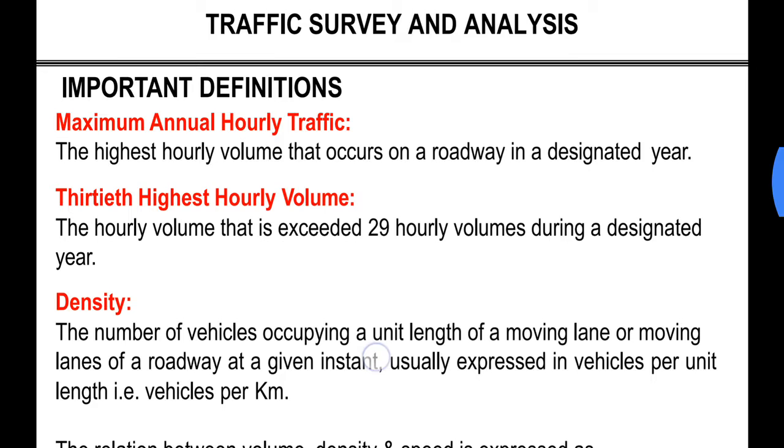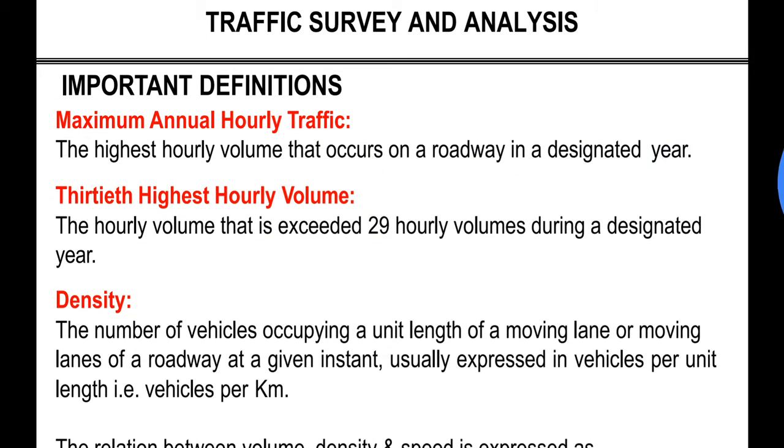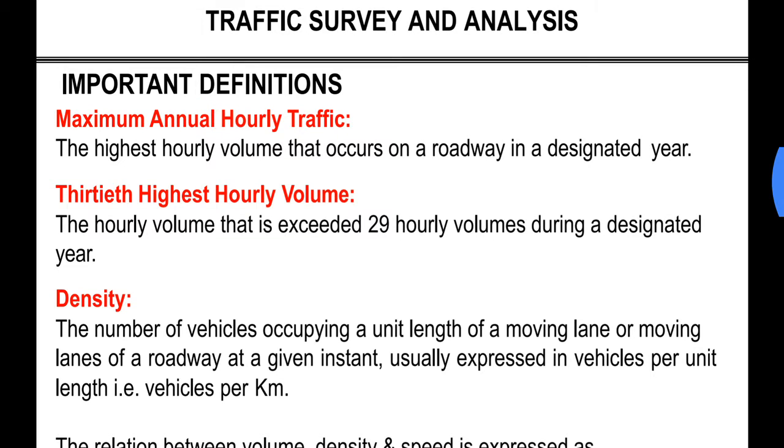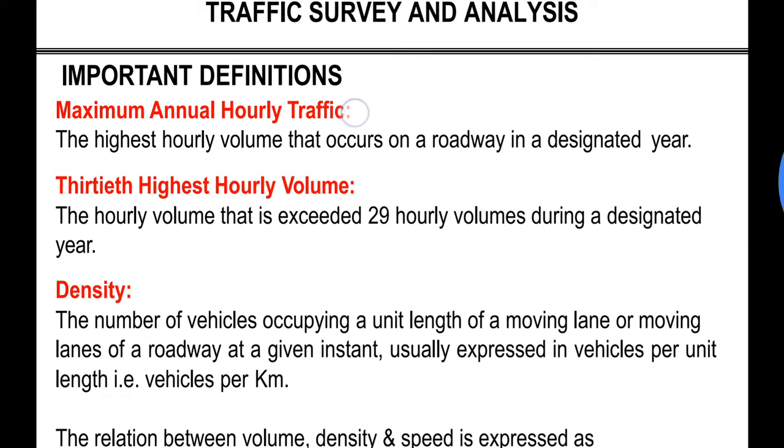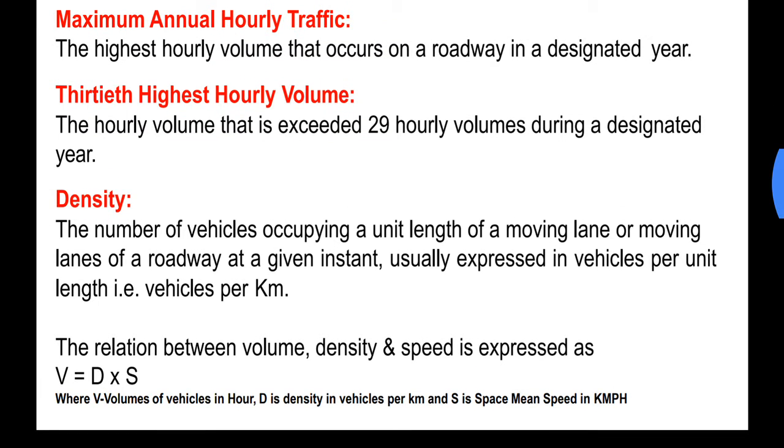The next point is maximum annual hourly traffic. This is the highest hourly volume that occurs on a roadway in a designated year. Since we have the term annual here, the total time period is 1 year. So the hour in the whole year which has the maximum traffic passing through it is nothing but the maximum annual hourly traffic.